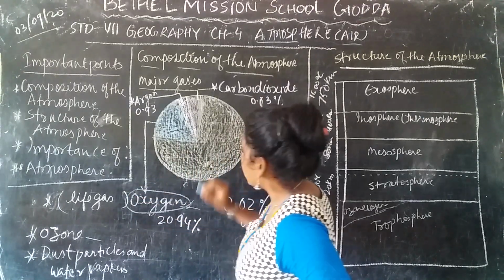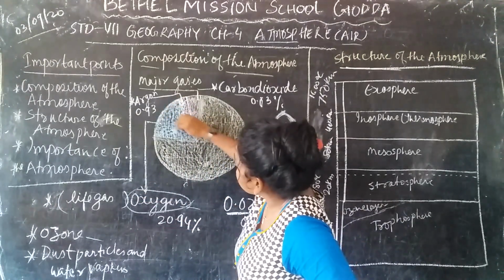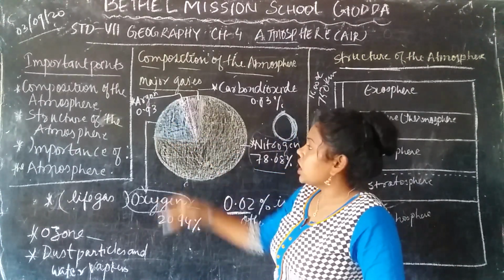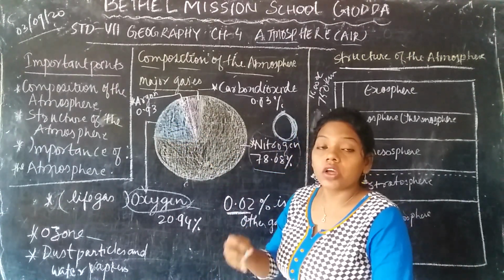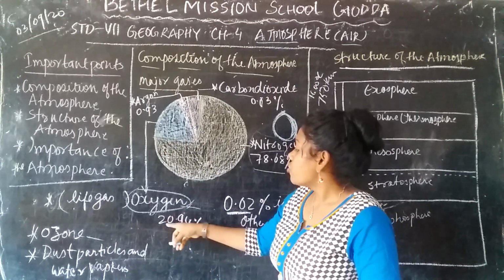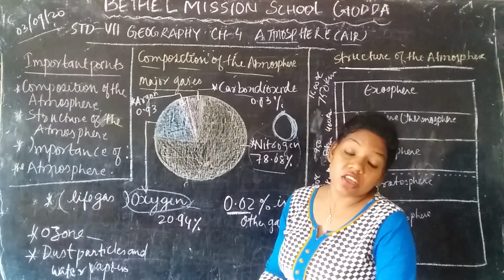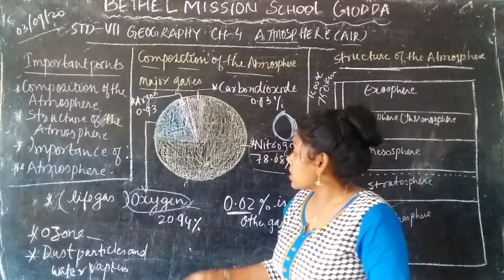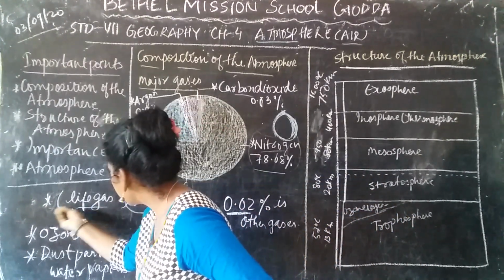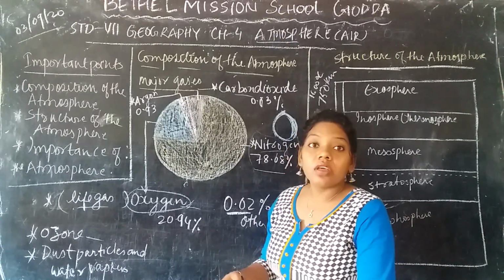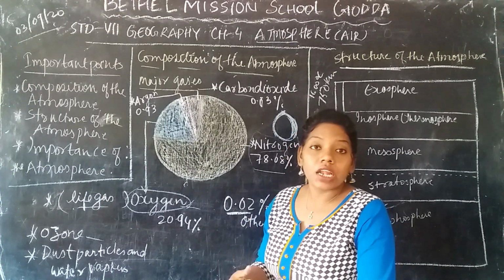You can see oxygen here, this blue color. This is the oxygen, and its percentage of the quantity of the atmosphere is 20.94%. Only 20.94% is oxygen, and this is also called the life gas. Why is it called the life gas? Because without oxygen we cannot live.